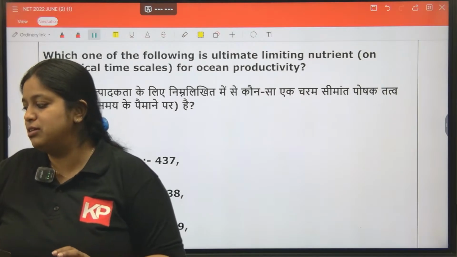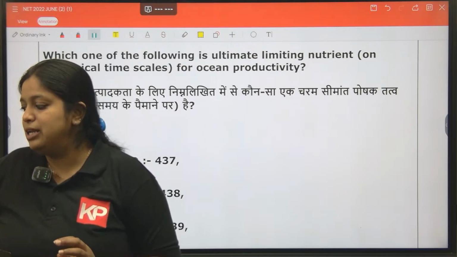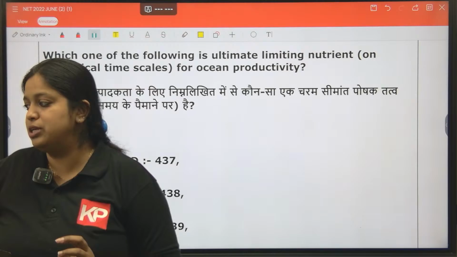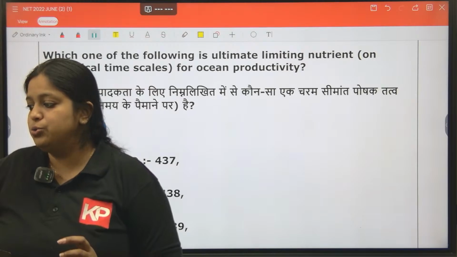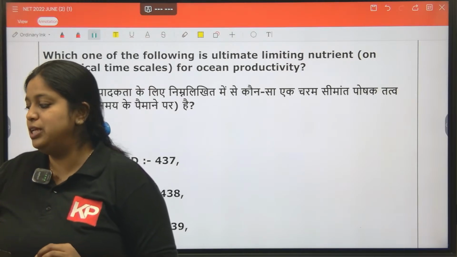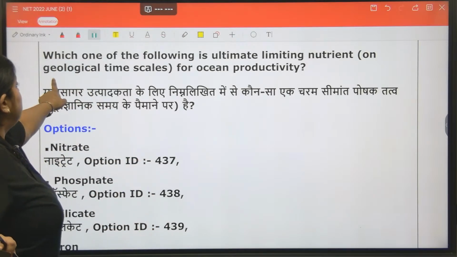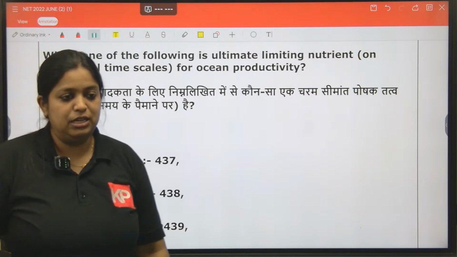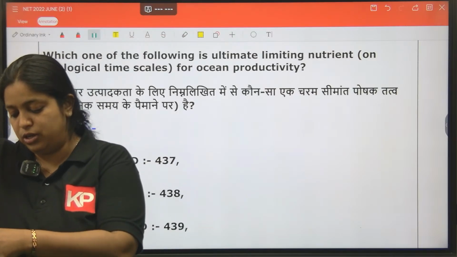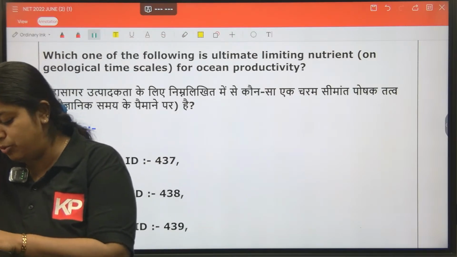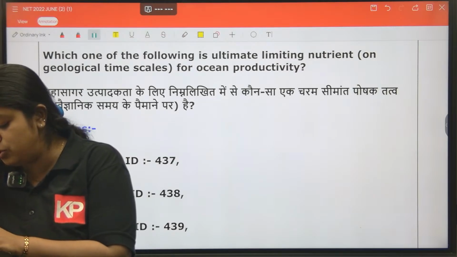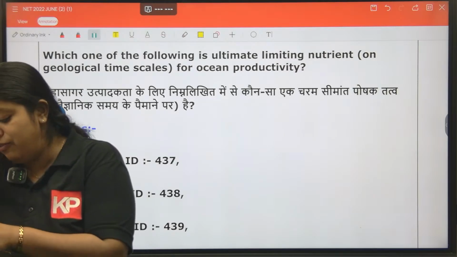This one is better to keep in mind, this statement of nutrients, the terminology related to nutrients, which is very important. Phosphate is actually the ultimate limiting nutrient on a geological time scale, whereas nitrate is not. We don't need to think about the other nutrients because others are not very well defined.